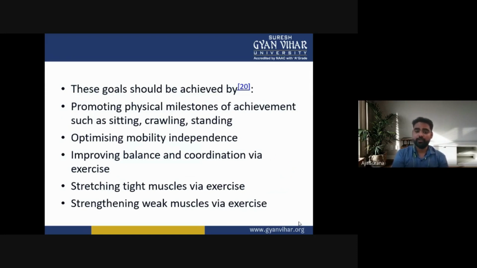So these goals of the physiotherapy should be achieved by first promoting physical milestones of achievement such as sitting, crawling and standing. Optimizing mobility independence, improving balance and coordination via exercises, stretching tight muscles via exercises, or strengthening weak muscles via the exercises.